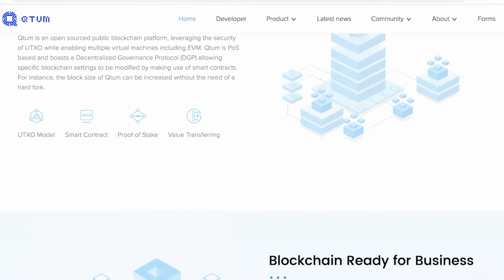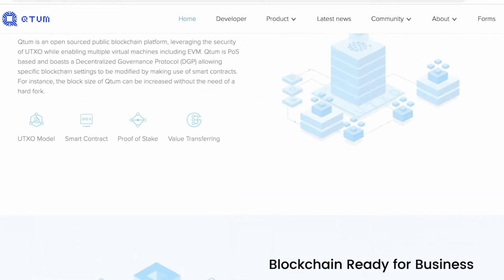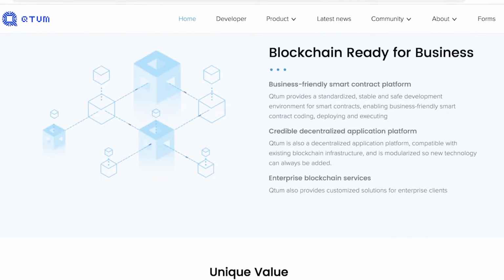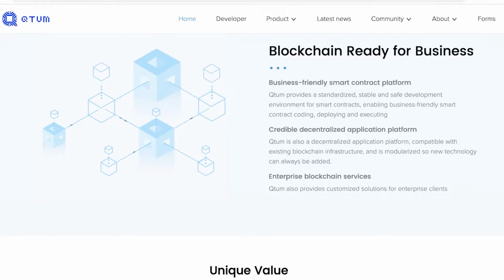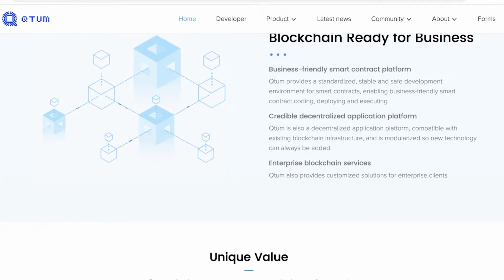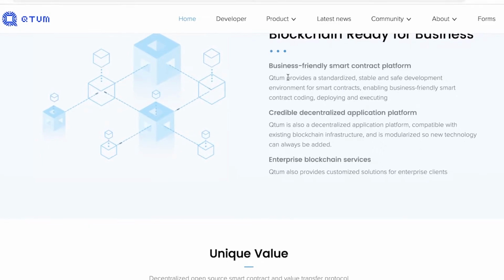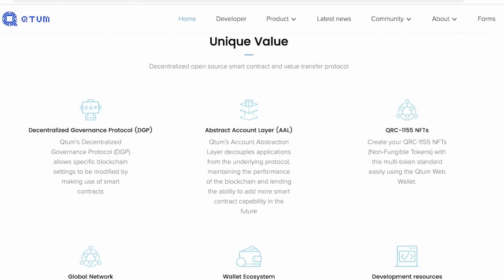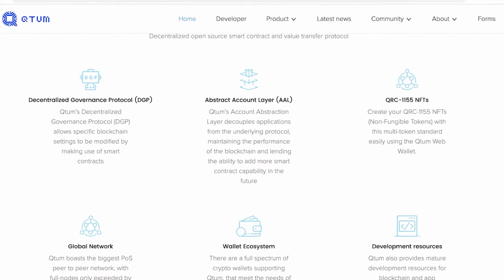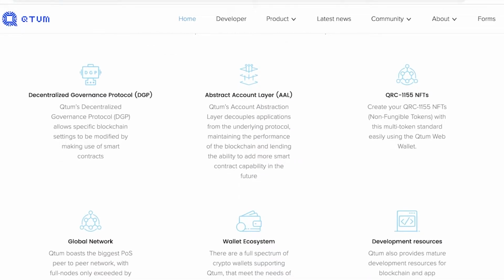So they use the UTXO model. They have proof of stake with value transference and smart contracts. Now their blockchain is ready for business. It is a business-friendly smart contract platform. It is credible, and it is a very sensible and legitimate way to use a decentralized application platform. Plus, they also have enterprise blockchain services as well. The reason that they are unique and different is because of the decentralized governance protocol.